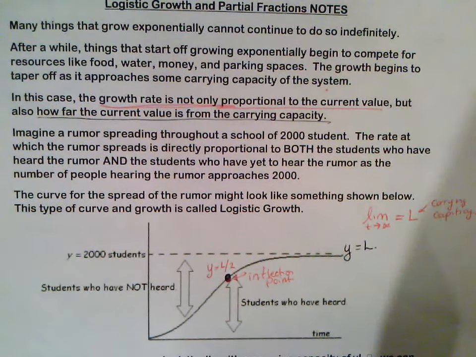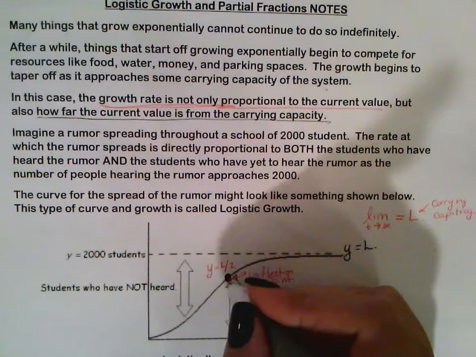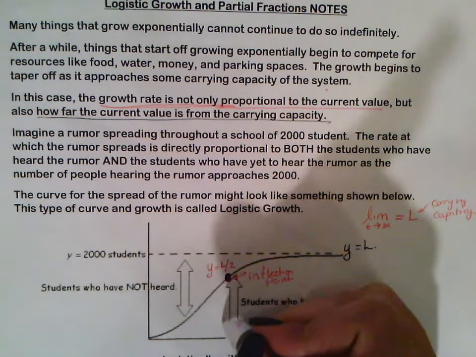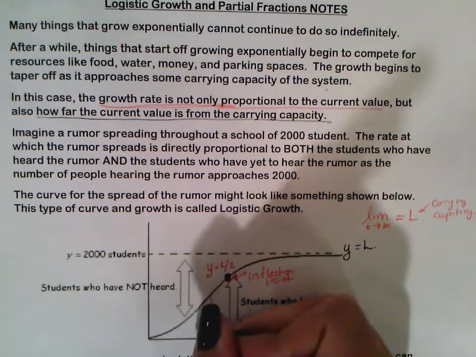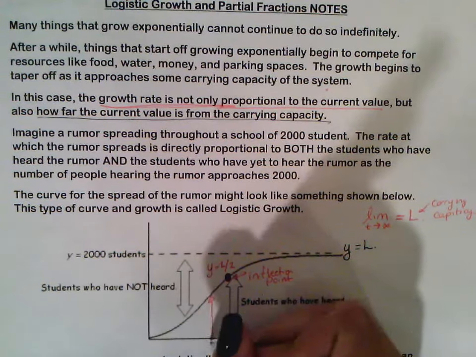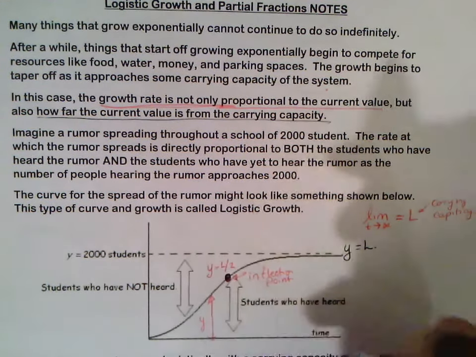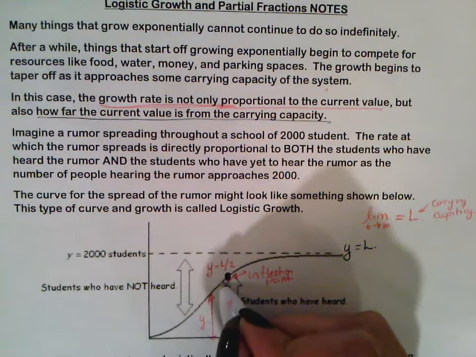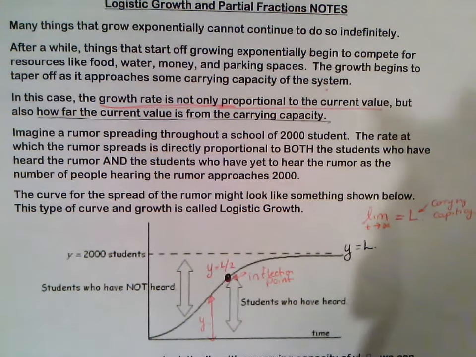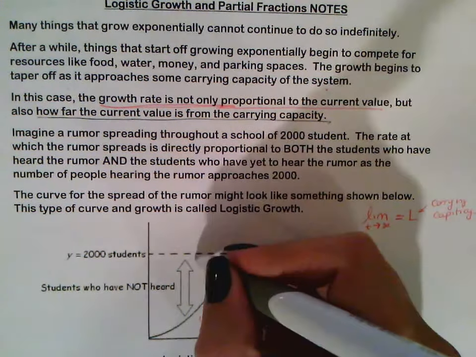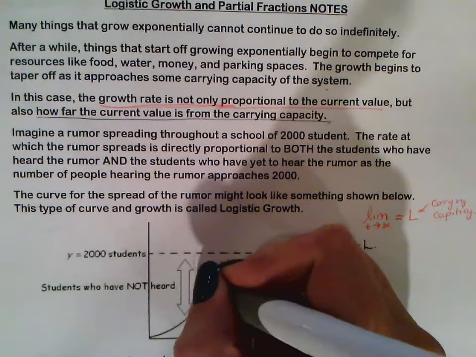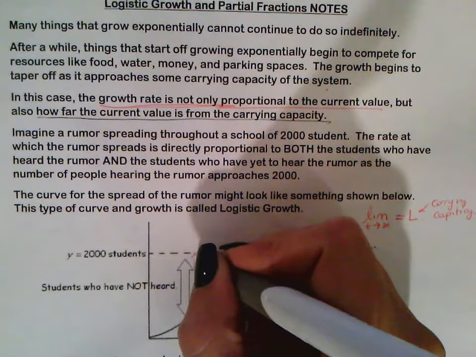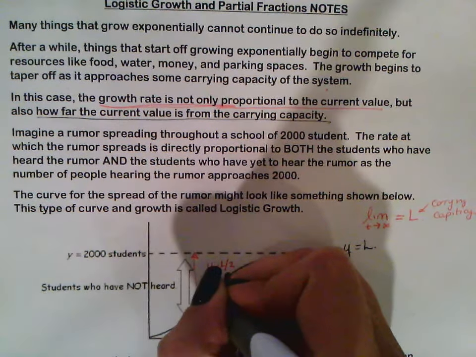If you look at the graph from here to here, this is your y portion of the graph. At each of these points, you're getting a y value. But if you look at the graph from here to here, this is how close you are getting to your limit capacity, so it's your L.